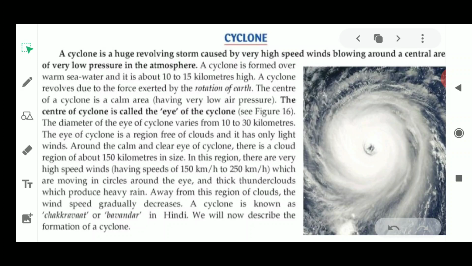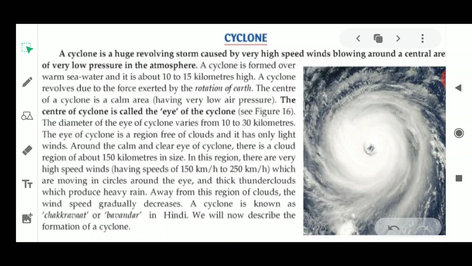Then we have discussed that wind flows because of the pressure difference. Where the hot air is there, it is lighter and rises up, creating a region of low pressure, whereas cold air is always heavier than hot air and remains in higher pressure. So we have studied how high speed winds can be converted into destructive phenomena such as storms.